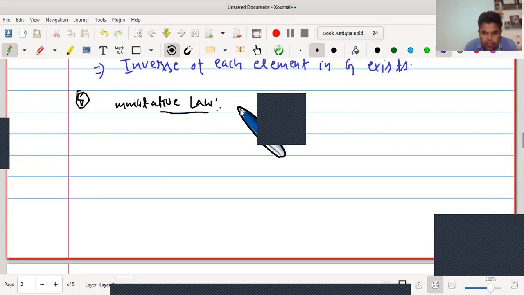We can satisfy this. Suppose we take omega and omega square belongs to G, then omega into omega square and omega square into omega are equal from both sides. This implies commutative law is also satisfied.